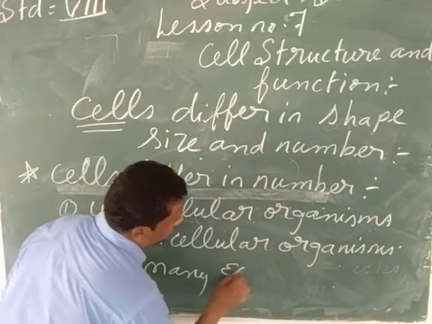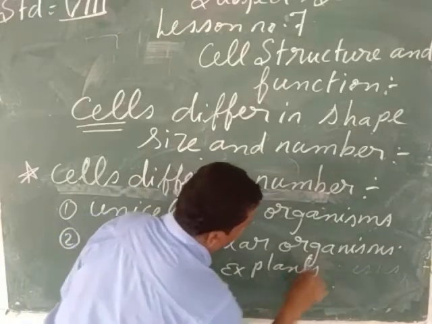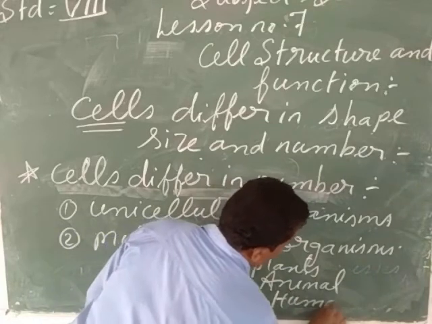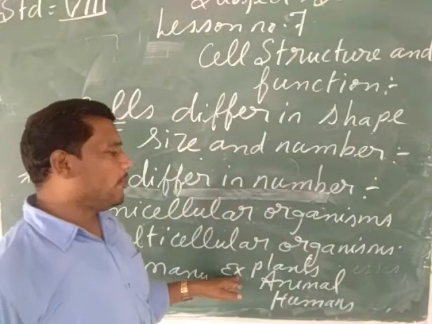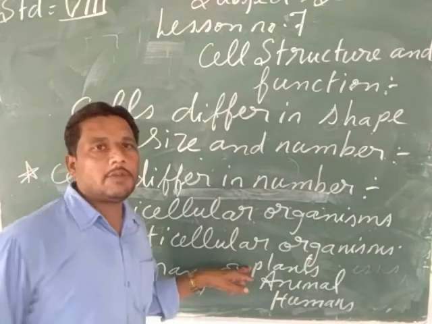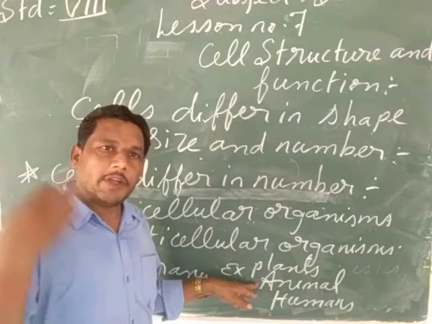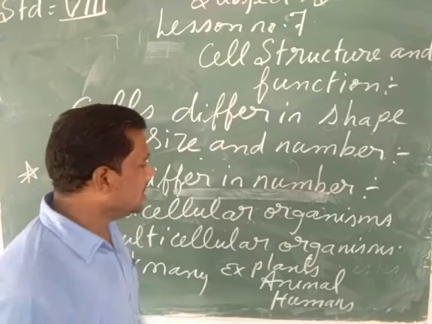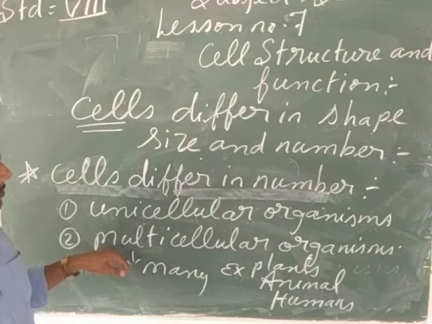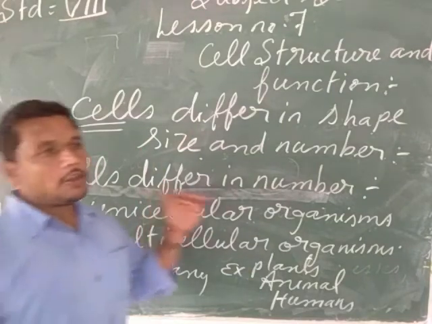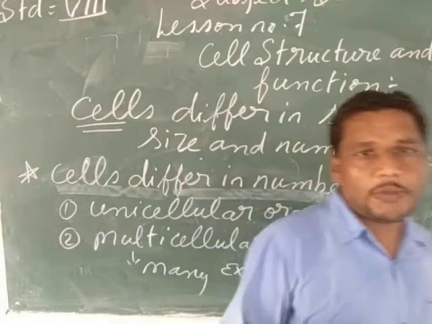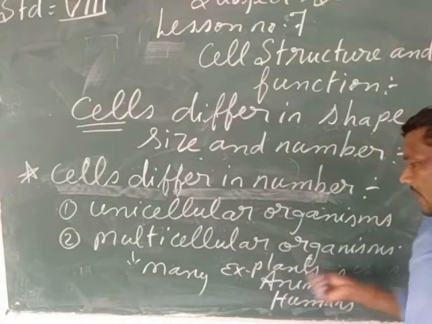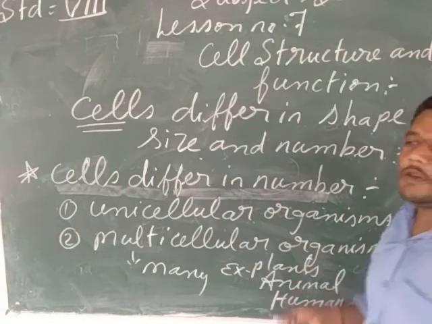For example, plants, animals, and humans. The body of a plant is made up of so many cells. The body of animals is made up of so many cells. The bodies of human beings are also made up of so many cells. So those organisms whose body is made up of so many cells are called multicellular organisms. Here the examples are plants, animals, and humans.